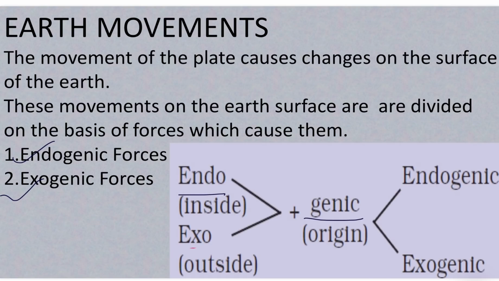Endo means inside, meaning these are the forces which come from inside the earth. Exogenic means these are the forces which act on the surface of the earth. So the forces which act in the interior of the earth are called endogenic forces, and the forces that work on the surface of the earth are called exogenic forces.